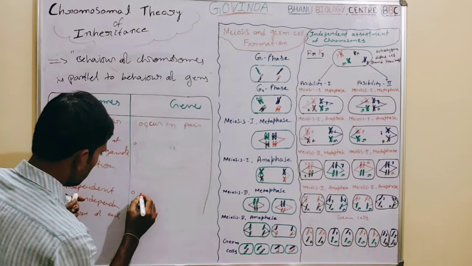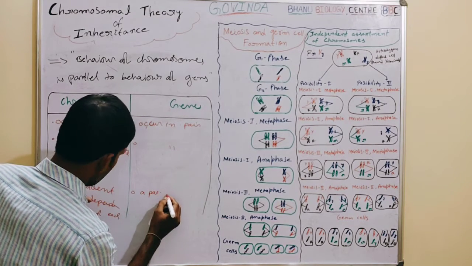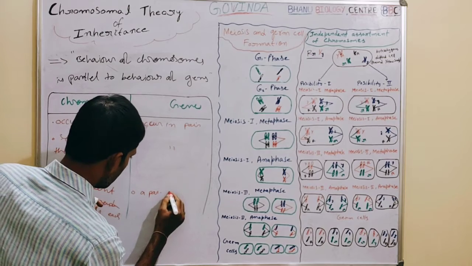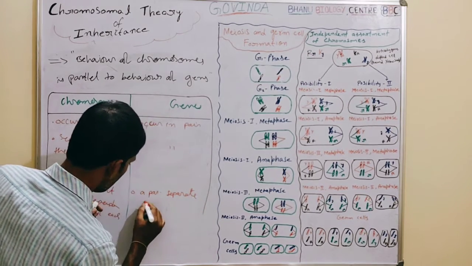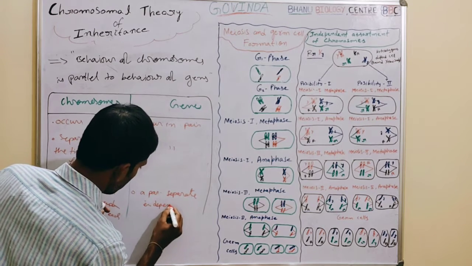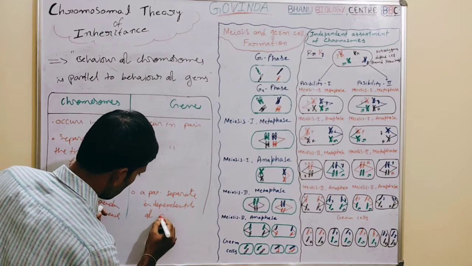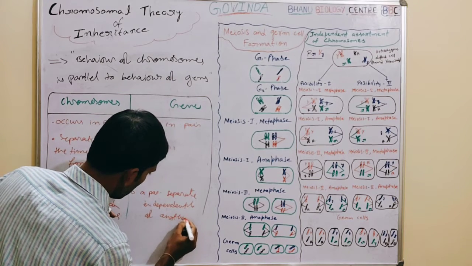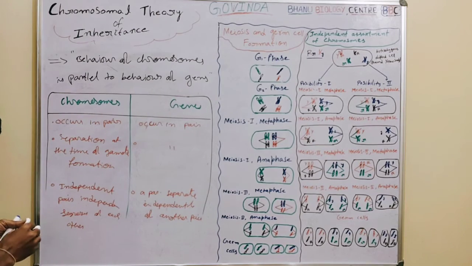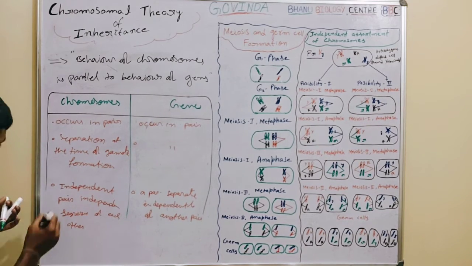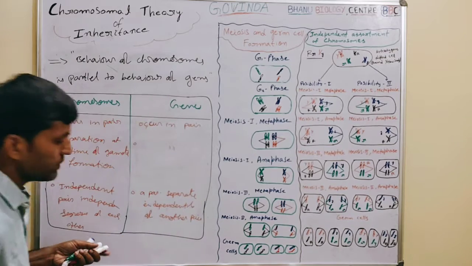And here, a pair of genes separates independently of another pair. So these are the similarities between the behavior of chromosomes and the behavior of genes.